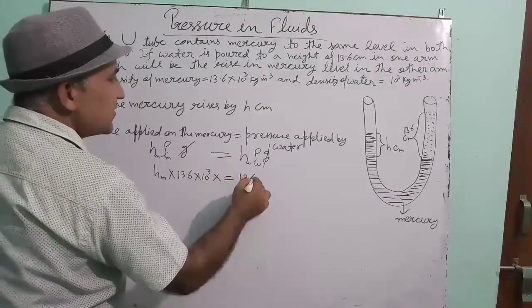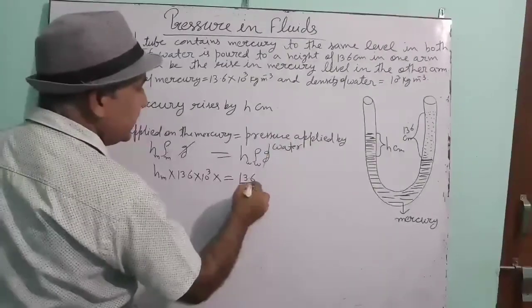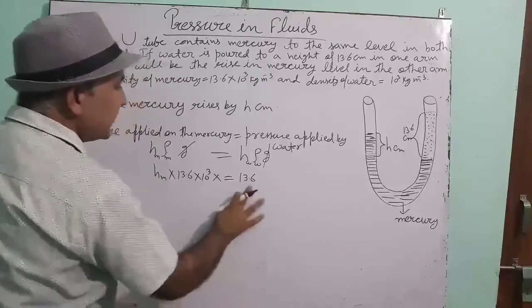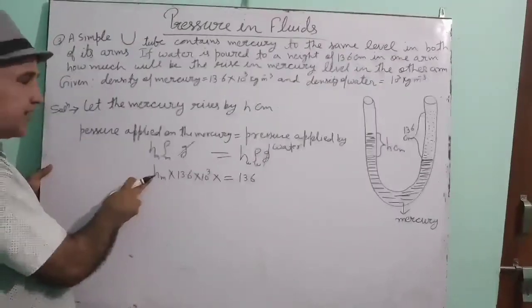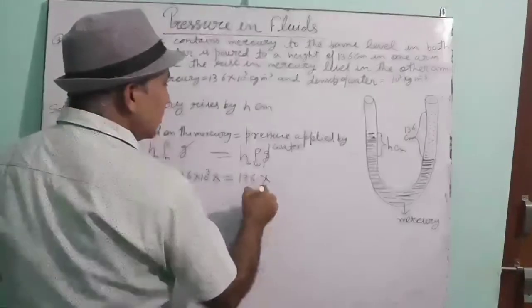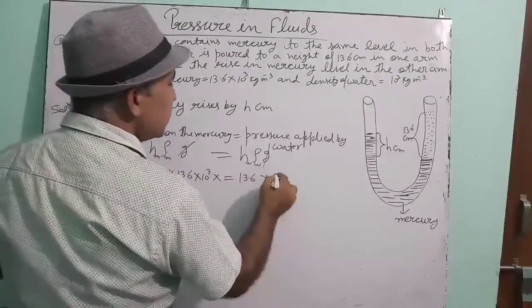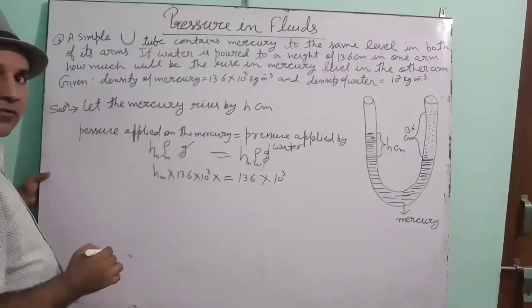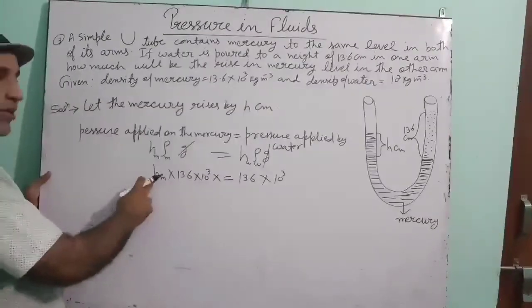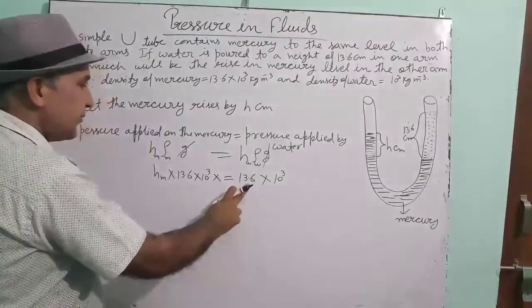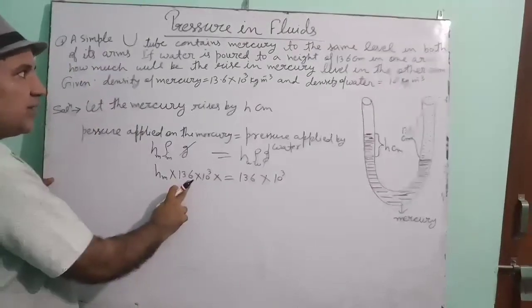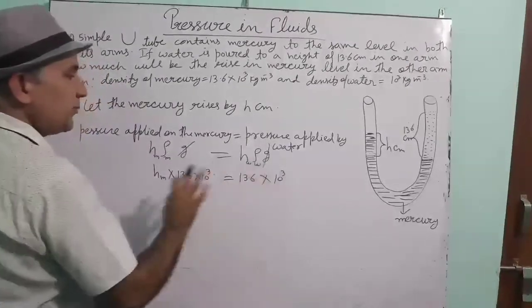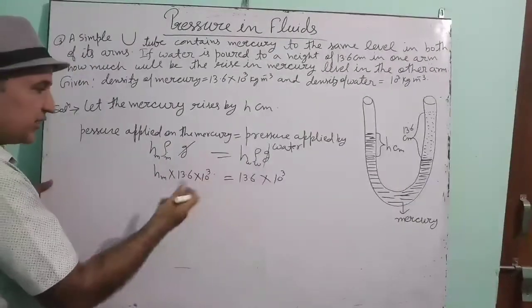Height of water is 13.6 centimeter. Don't divide it by 100, because we have already taken H in centimeter. Now this water density is 10 to the power 3. Is this understood? H is in centimeter, so here height of water is in centimeter. Density is kilogram per meter cube here also, kilogram per meter cube. G are cancelling each other.